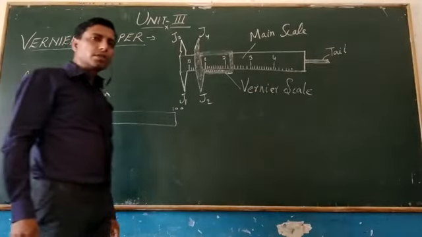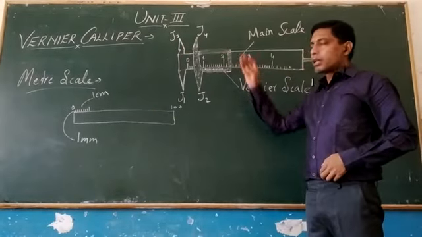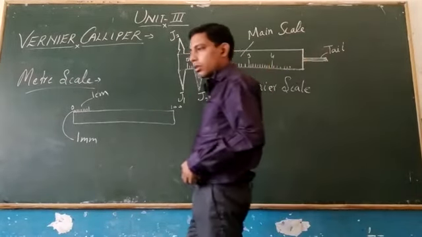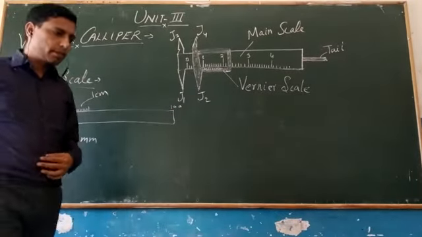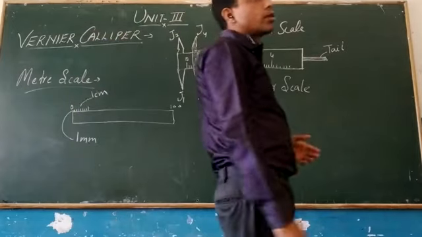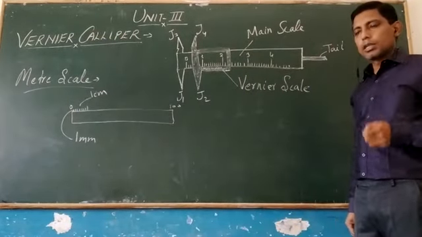So in the previous videos we have discussed in unit 1 and 2 about measurement, the concept behind how to do the measurements, the various components of measurement. Then in unit 2 we have also learned how to express any measurement which is extremely large or extremely small.